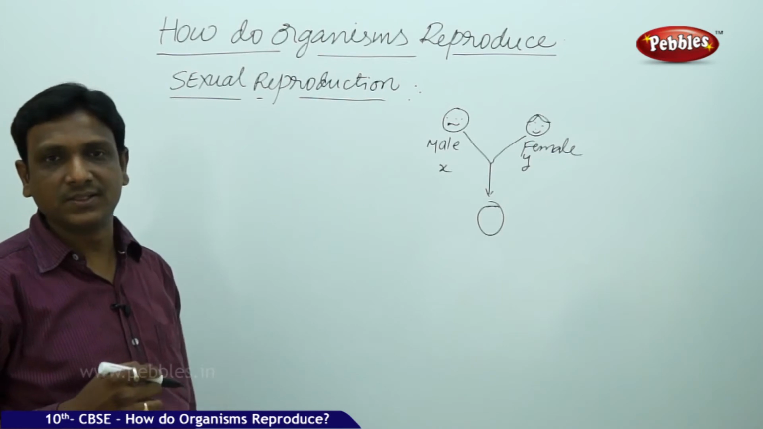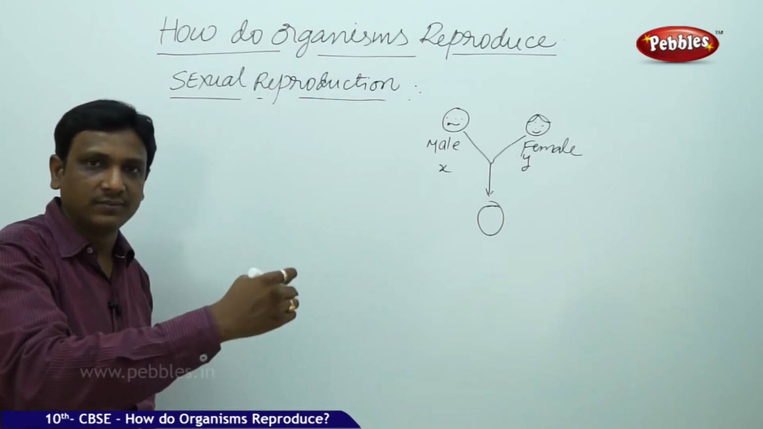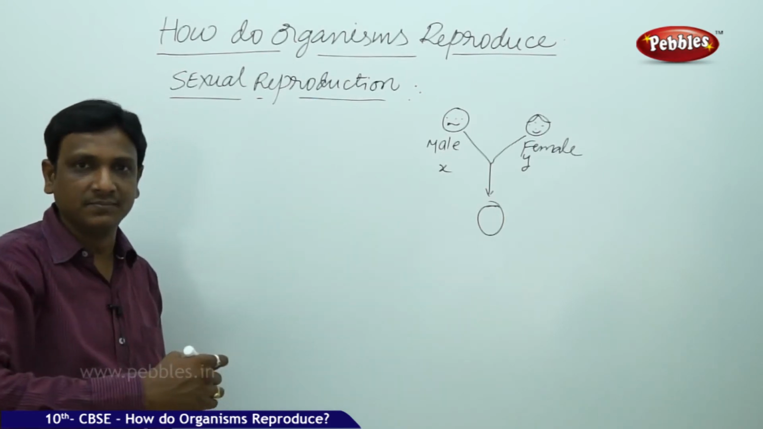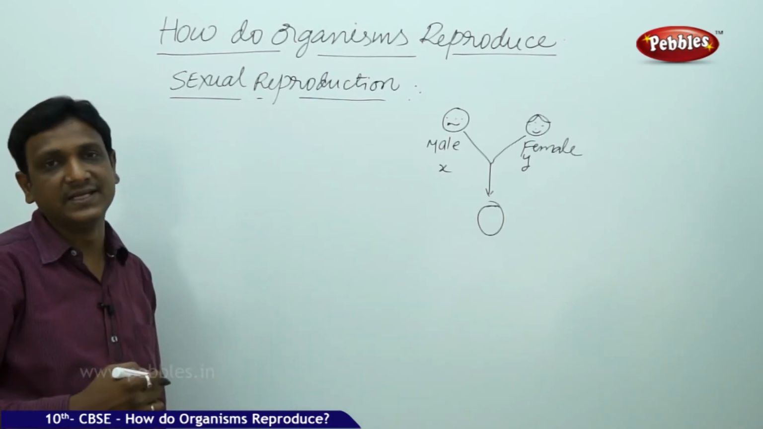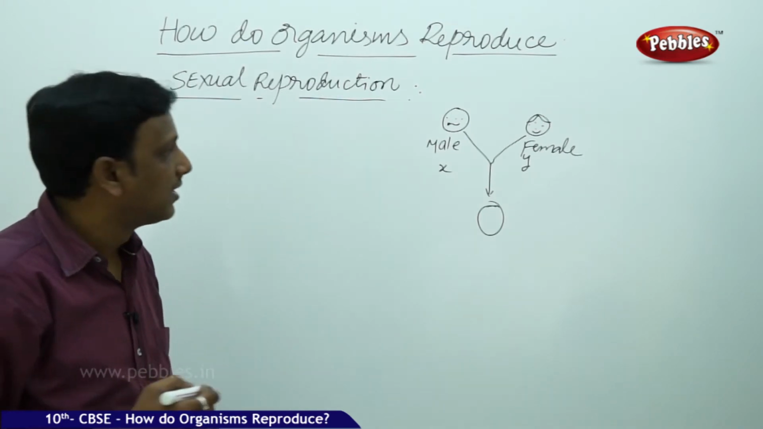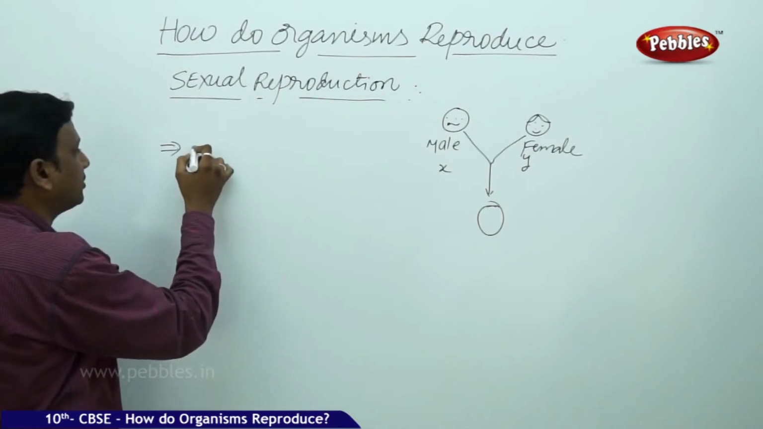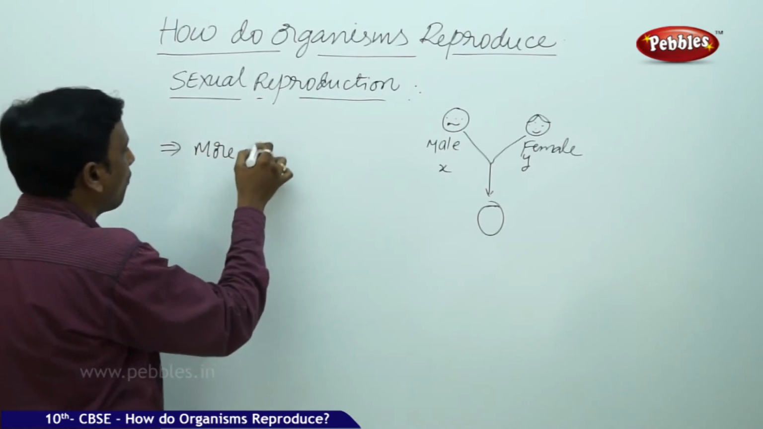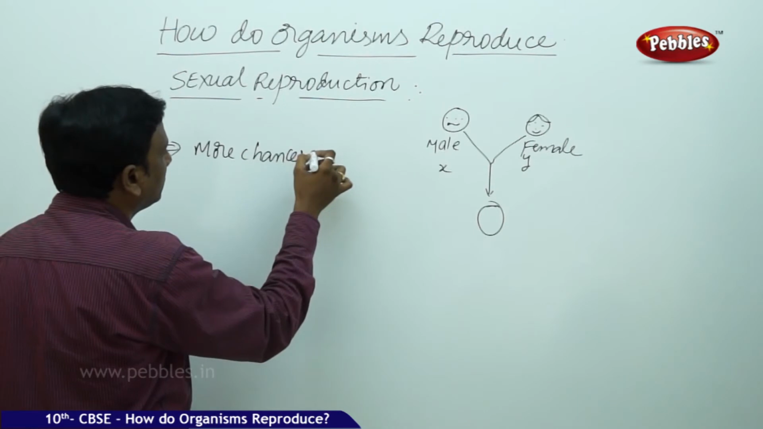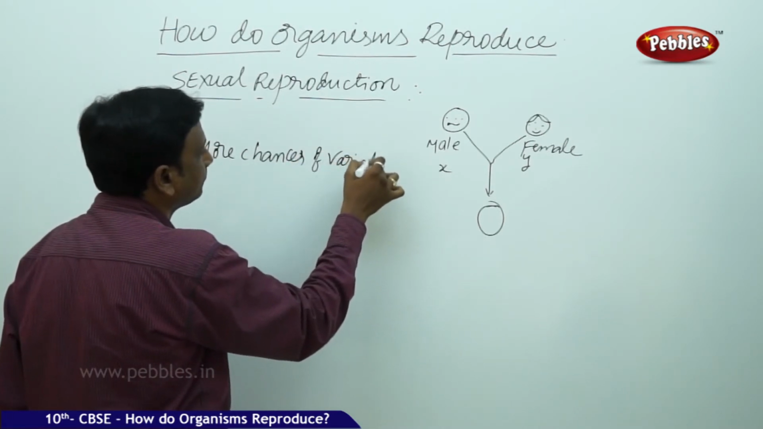In the asexual methods, we have seen that even though the organisms are produced from a single organism, there are some changes in their DNAs. So there are some variations. Here, in sexual reproduction, there is more scope for variations, more chances of variations.